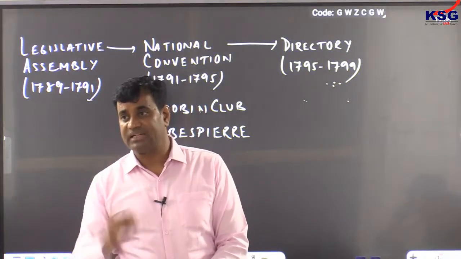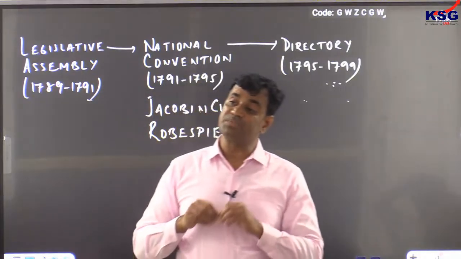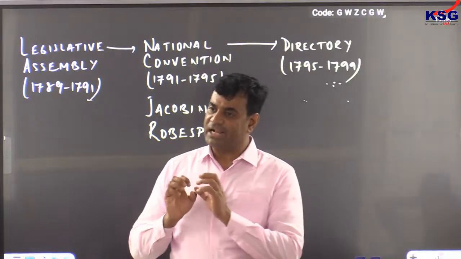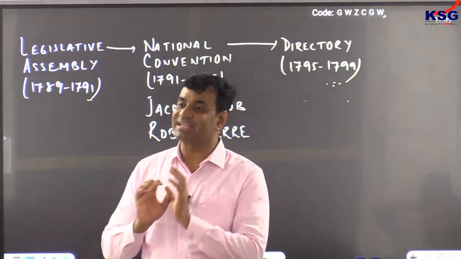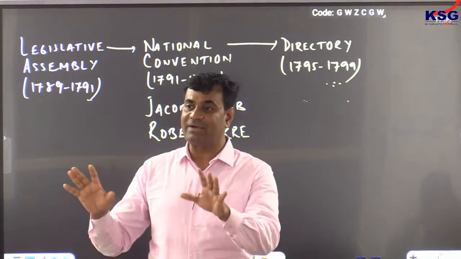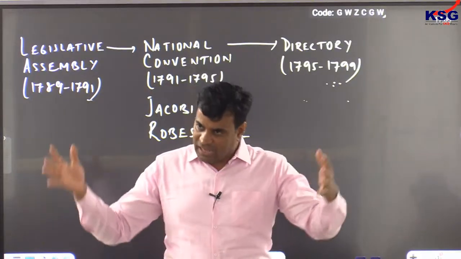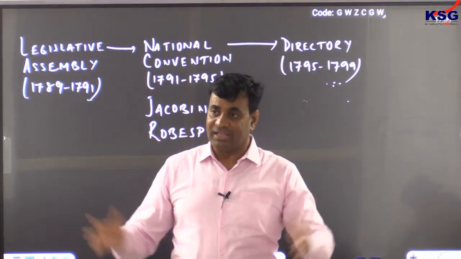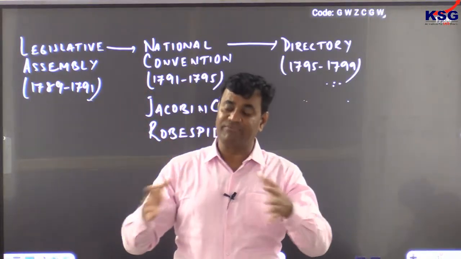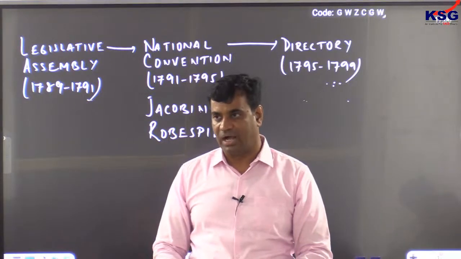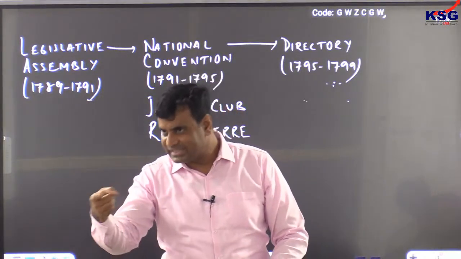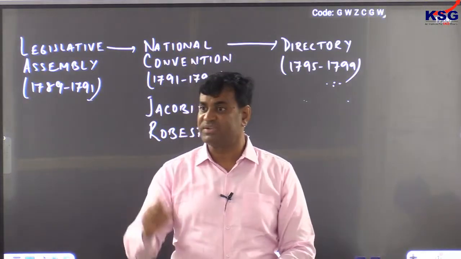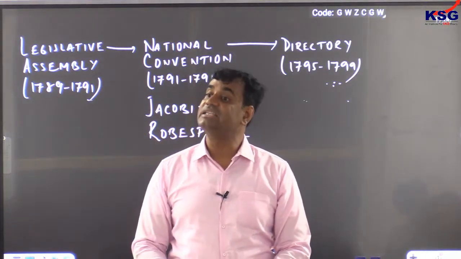Clear? Now what happened thereafter? Britain began to dispatch a large number of people discreetly. Austria began to dispatch a large number of people discreetly. That is, without showing that they are from Britain and Austria. When a large number of these exotic people came, not clergy and nobility, but people from foreign lands like Britain and Austria, they began to promote anti-revolutionary sentiments. They got mixed up with the people of France, so it was very difficult to identify those people.